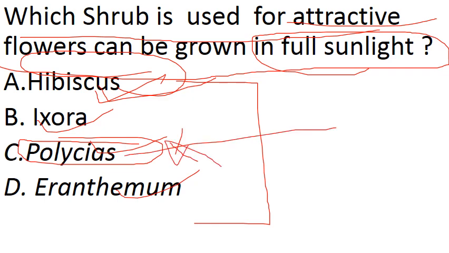Then Polycias is also eliminated because it can grow in shade. Eranthemum has attractive foliage, so you can eliminate this also. Then hibiscus and ixora both have attractive flowers, so you may be confused between hibiscus and ixora. By seeing the next slide, everything will be crystal clear, don't worry.